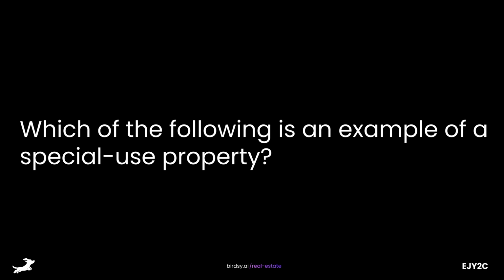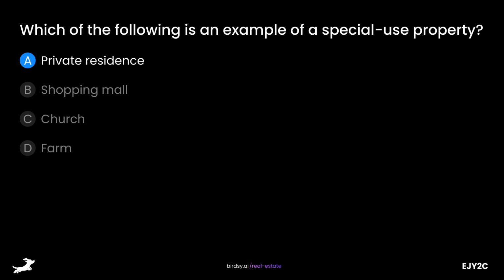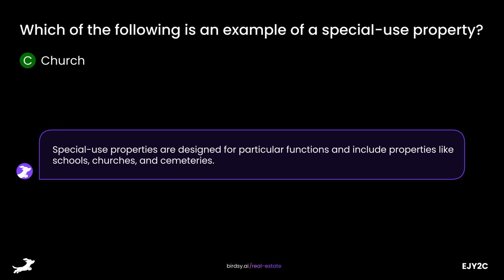Which of the following is an example of a special use property? Is it A, private residence, B, shopping mall, C, church, or D, farm? The answer is C, church. Special use properties are designed for particular functions and include properties like schools, churches, and cemeteries.